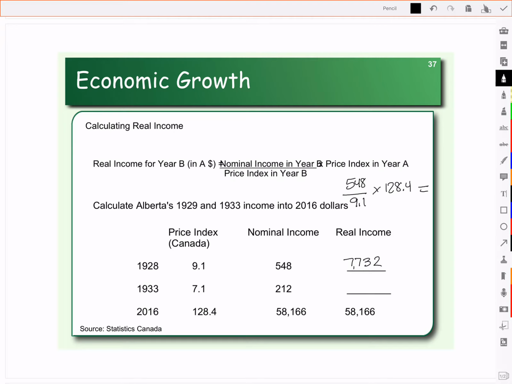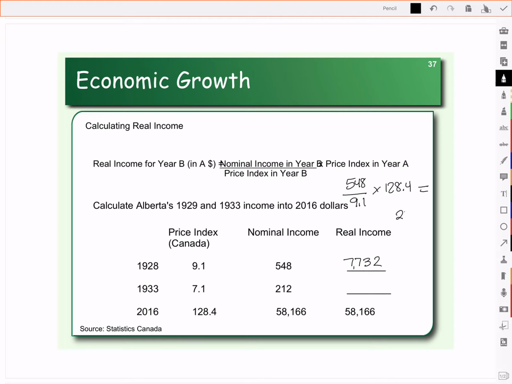So even after we adjust for inflation, people back in 1928 would have only been making $7,700 a year. Well, what about 1933? Here's the peak of the Great Depression. Notice that if you lived in Alberta in 1933, your average income would have been $212 for the whole year. Granted, things were cheaper then, but how much is that today? What would that be like earning today?